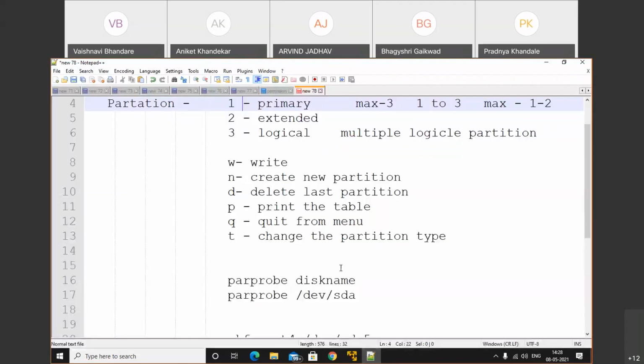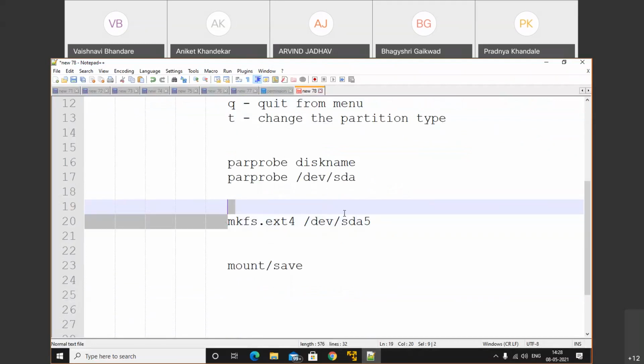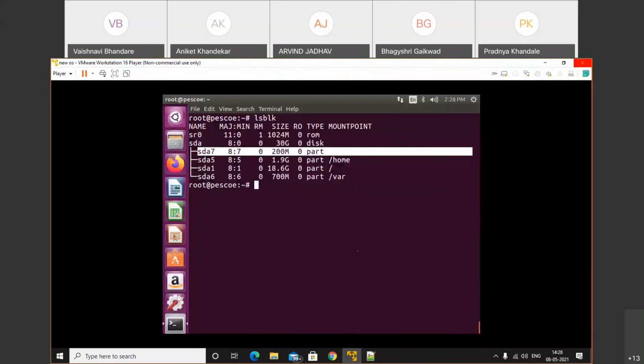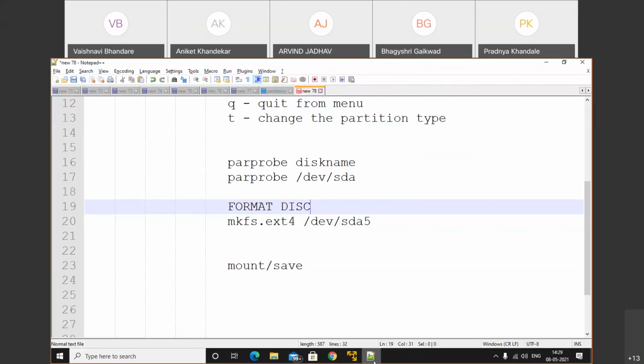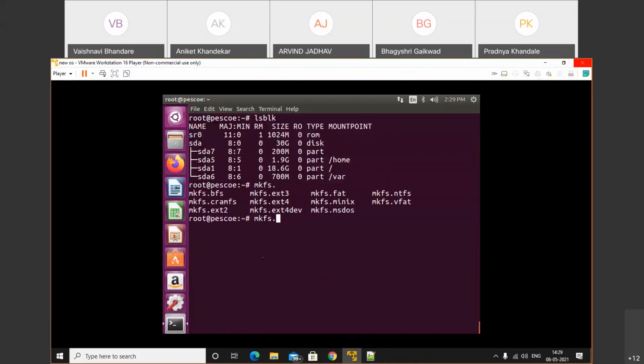Once we completed the partition chapter, we already know that we need to format the disk by using the mkfs command. Format disk. Okay, so now we'll do that format. For that, mkfs dot, and press tab.